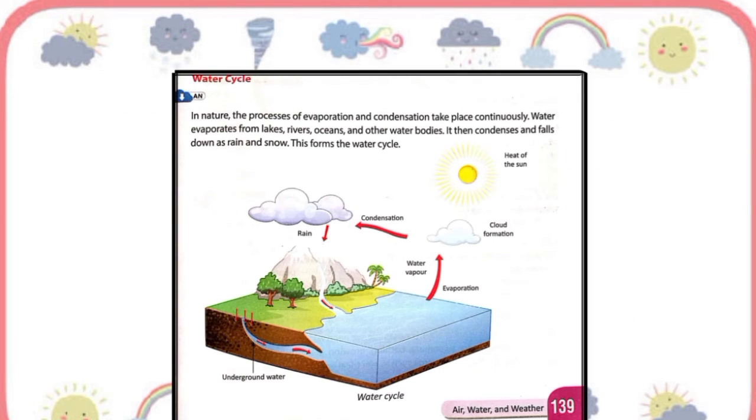Now let's understand the water cycle. So in nature, the processes of evaporation and condensation take place continuously, and water evaporates from lakes, rivers, oceans and other water bodies, and it then condenses and falls down as rain or snow, and this forms the water cycle.